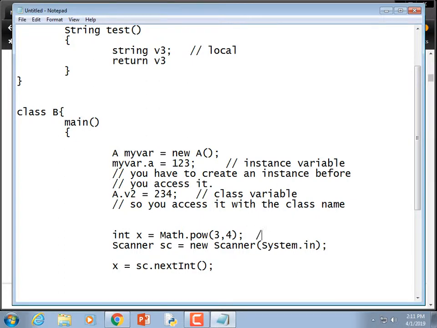So this is a class member. Member is just a super term for variables and methods. And this is an instance member. Class members are declared as static. Instance members are not. Does that make sense? Non-static, static. Right.